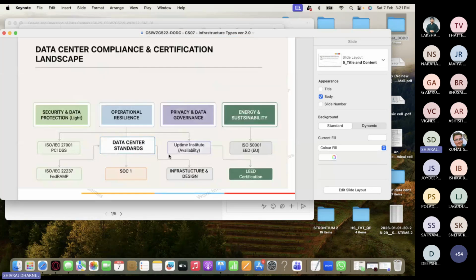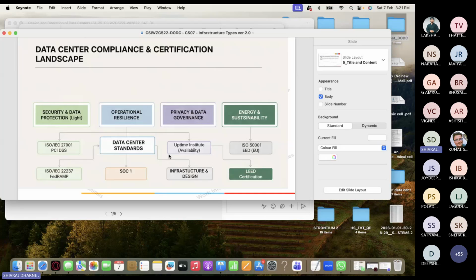Okay, data center compliance and certification. There are standards we talked about, like ISO 501 or other data center standards. SOC1. Let's say somebody asks you what is the SOC1 standard in data centers. What will you say? SOC1 is a compliance standard. It is focused on controls that impact a customer's financial reporting.